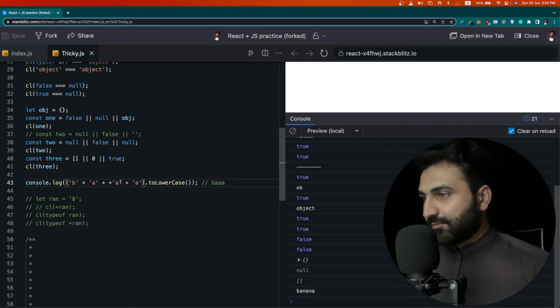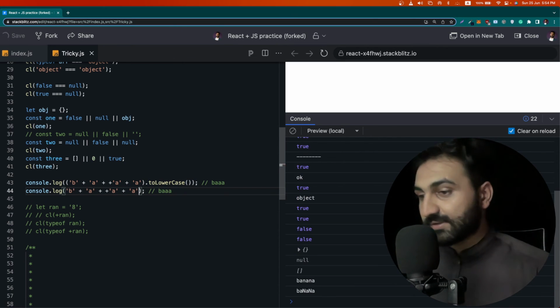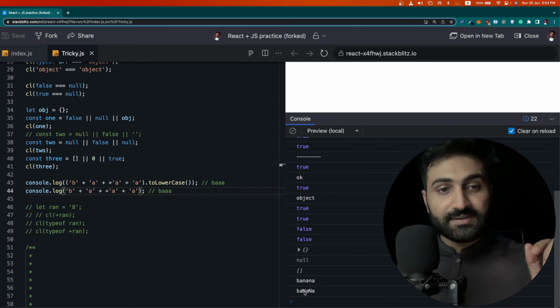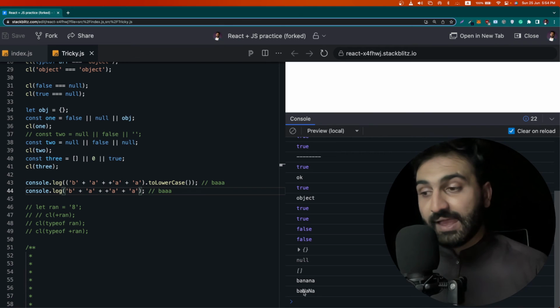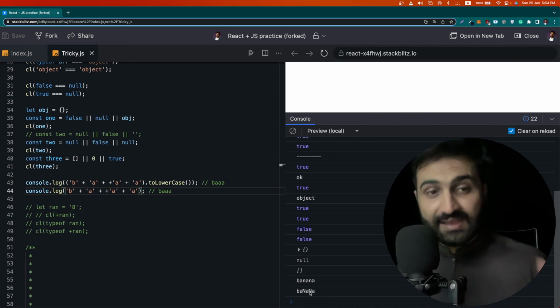So if I remove the lowercase from here, you will see what is actually going on. There is an error being produced, which is NaN. I have explained what NaN is.